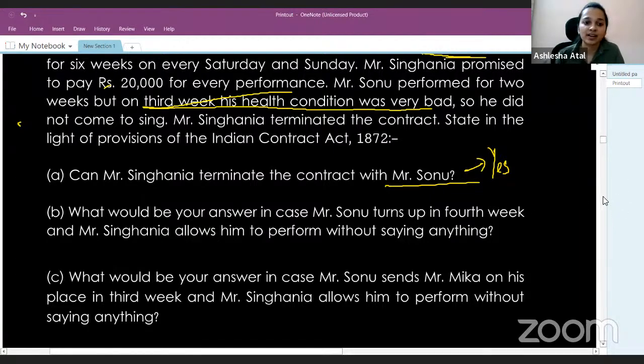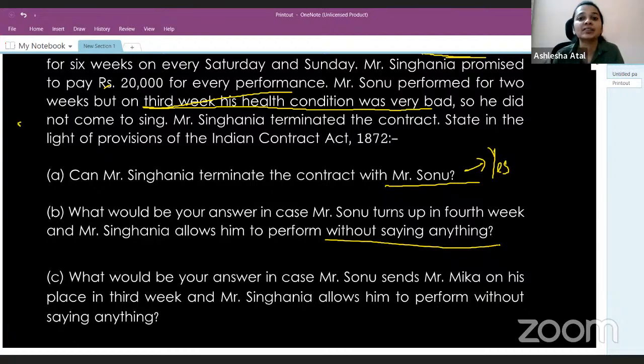The second question asks us, what would be your answer in case Mr. Sonu turns up in 4th week and Mr. Singhania allows him to perform without saying anything? Then in that situation, by his conduct, Mr. Singhania is inferring that he is interested in continuance of the contract, and now later on he cannot repudiate the contract, but yes, he can still claim damages from Sonu.